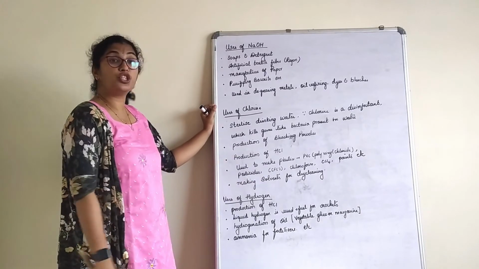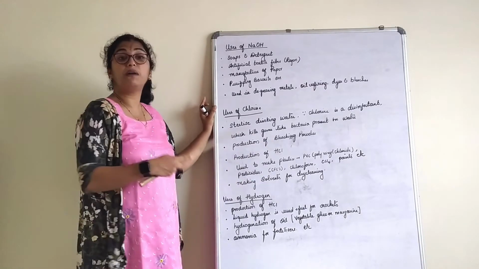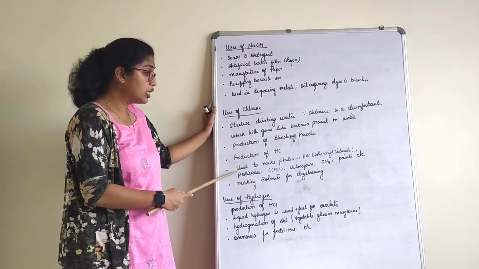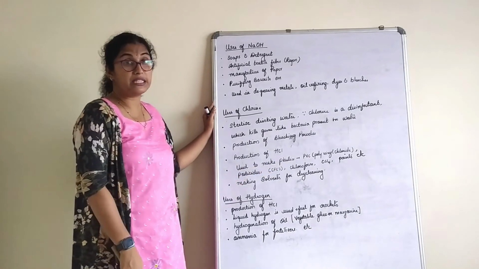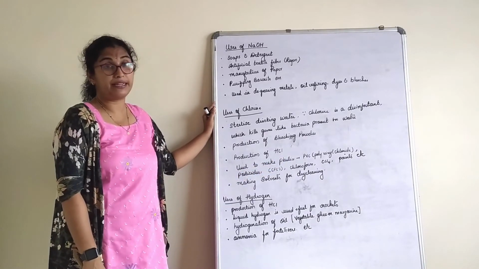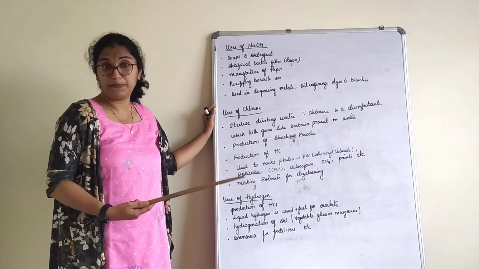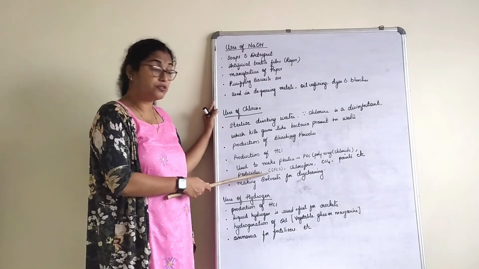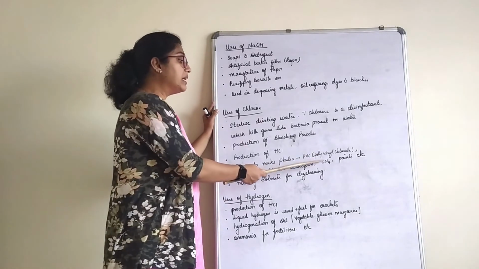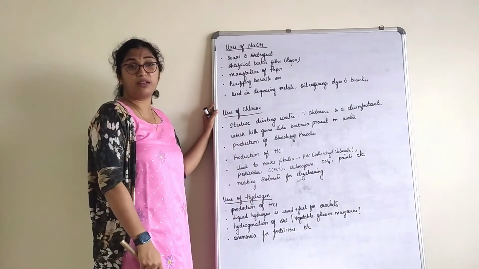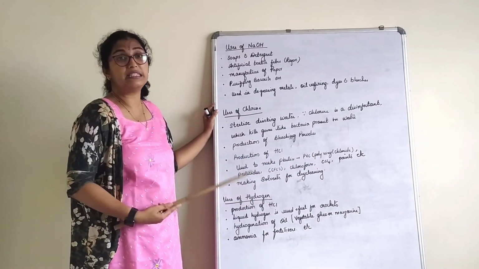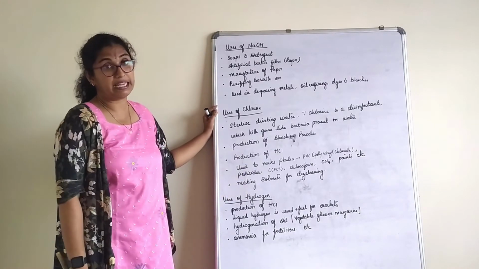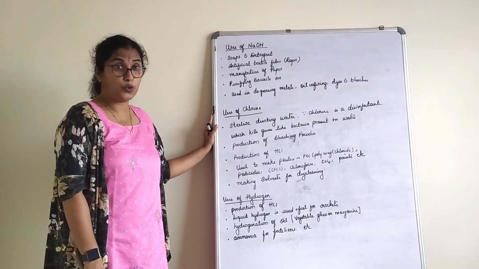It is used in the production of bleaching powder. Bleaching powder, we will be studying in our next session. It is used in the production of hydrochloric acid, and to make plastics such as PVC. PVC stands for polyvinyl chloride. So we usually have PVC pipes, etc. Used in pesticides. It's used in chlorofluorocarbon, used to prepare chloroform, carbon tetrachloride, paints, etc. That's why chlorine has extensive use in many things. It is used in making many solvents for dry cleaning. So these are a few uses of chlorine.